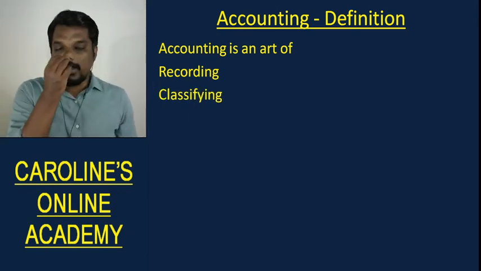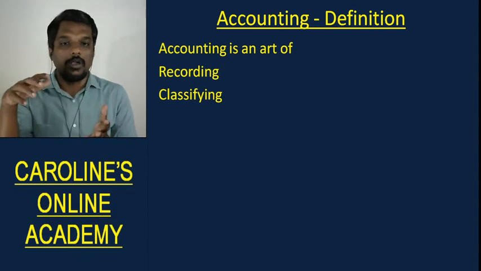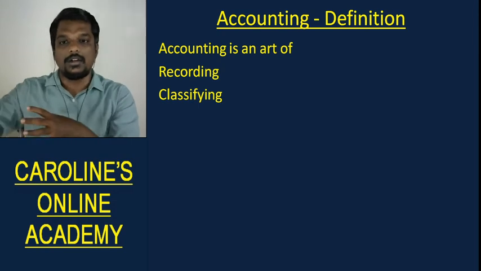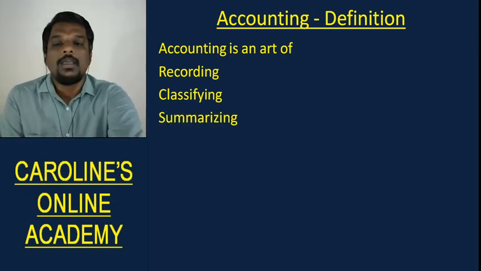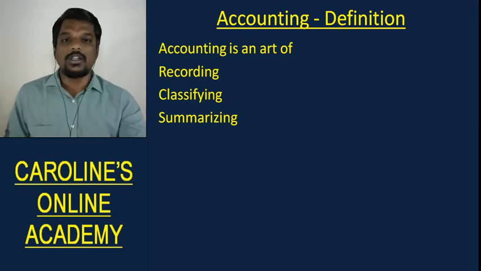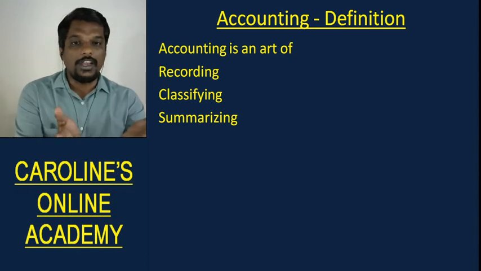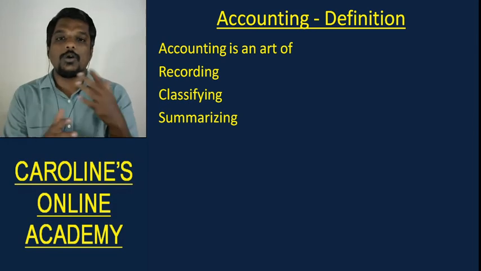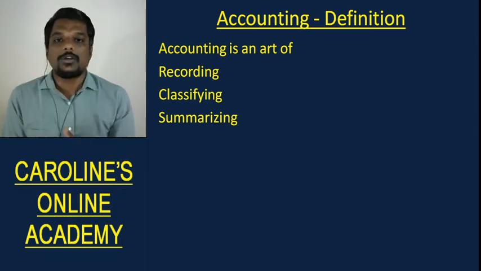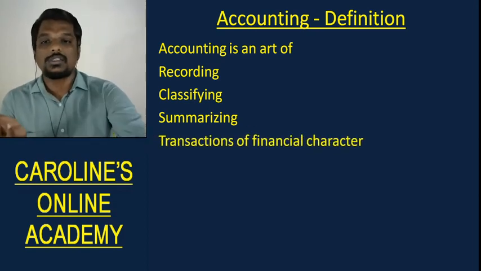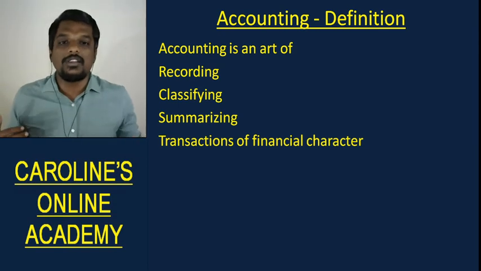And at the end of every hour, what these guys did was they took all of the transactions that happened in the hour and then categorized them according to category. They divided it, which is nothing but classifying. Okay, and then summarizing. Though they have classified it, in order to give Dada the kind of information that he requires, they had to summarize whatever they have classified according to what Dada would expect. Okay, so the third step in accounting is summarizing. Now, what did these guys classify, record, and summarize? They classified, recorded, and summarized transactions.